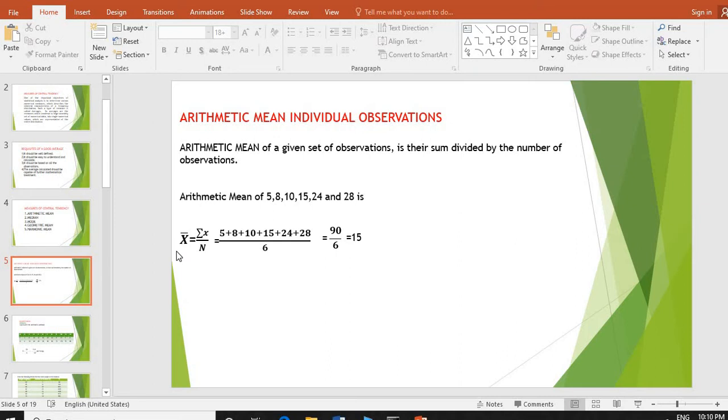So that is direct method or shortcut method. Formula is given like this. Arithmetic mean, that is also known as average or x bar, is equal to summation x by n. This is the symbol which is known as summation. Let me repeat this. X bar is equal to summation x by n.